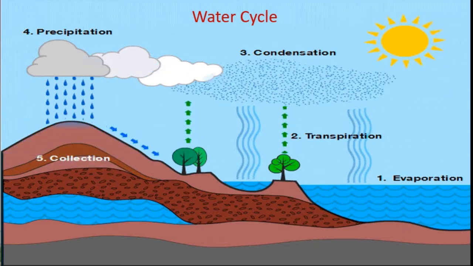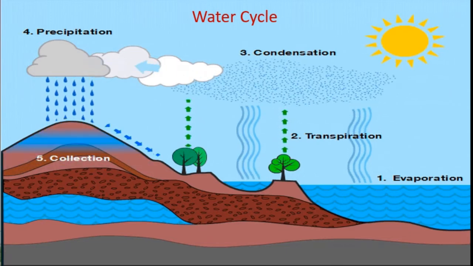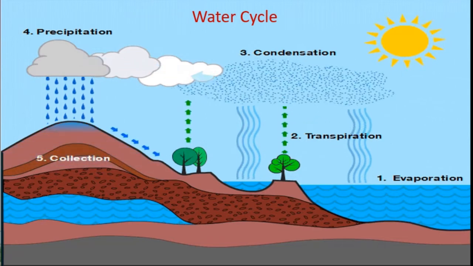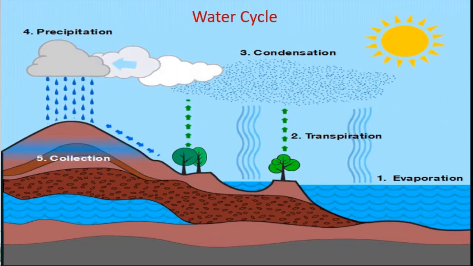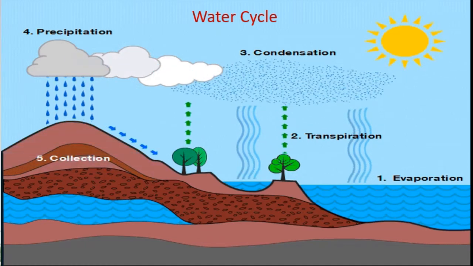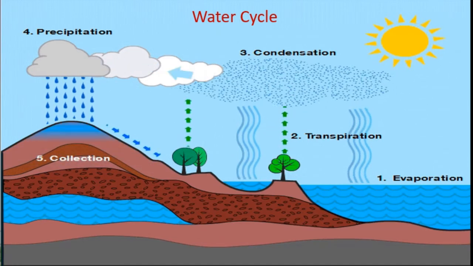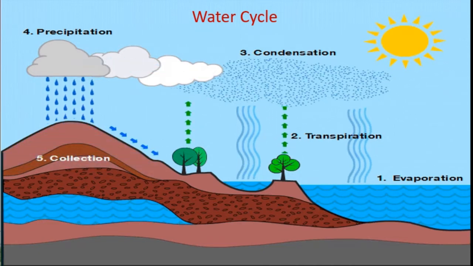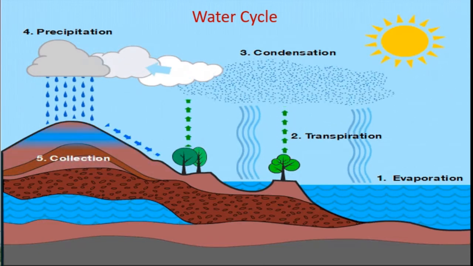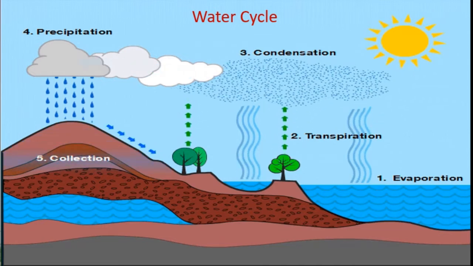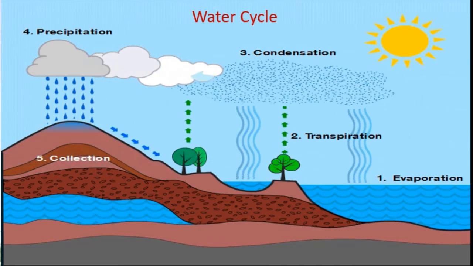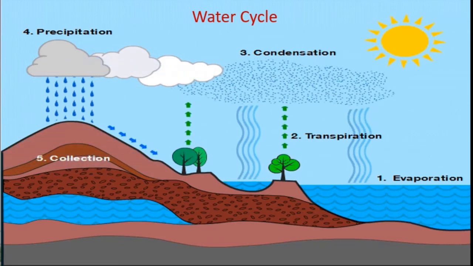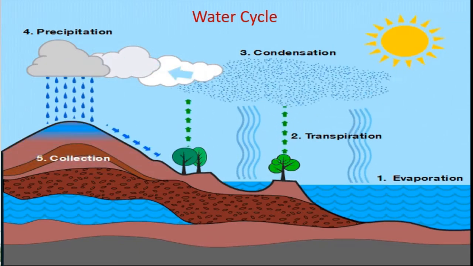Students, we will go through the water cycle. This we have studied in the last chapter, correct? Okay, then we will go through it once again. Water on the earth evaporates continuously due to the heat of the sun. Right? You can see here number 1, evaporation. Water that has percolated into the soil also evaporates due to the heat and enters the atmosphere.